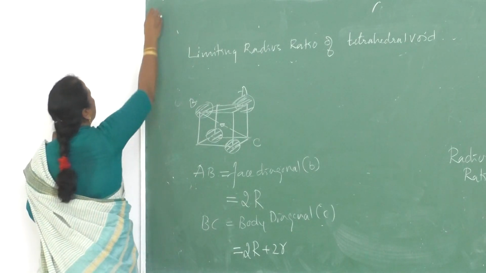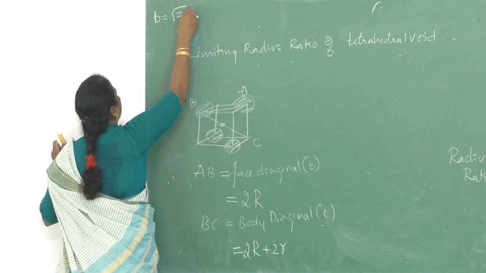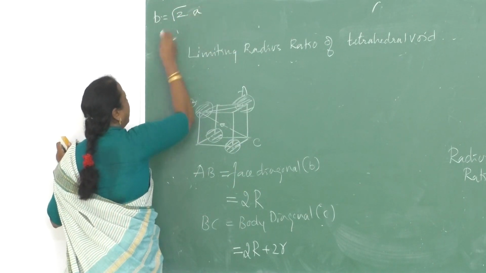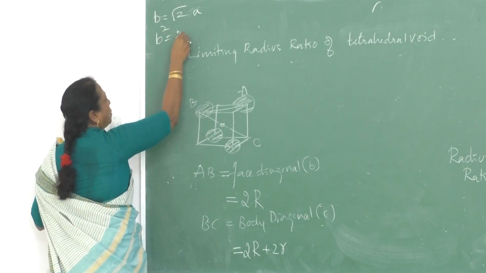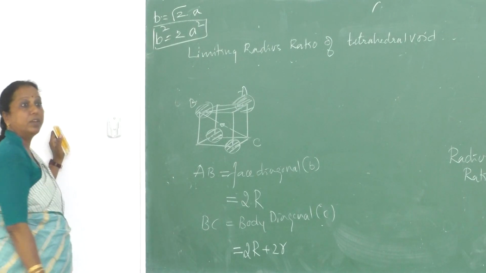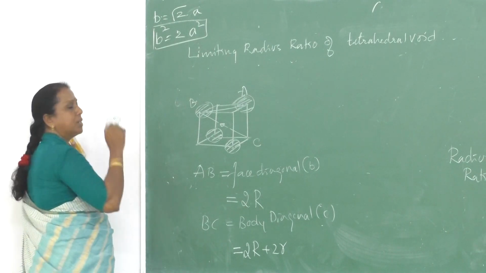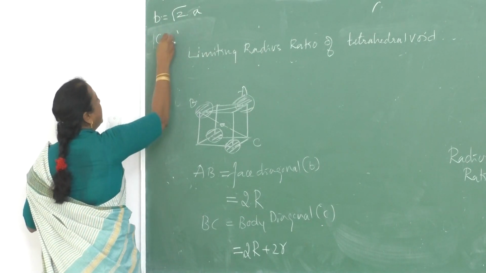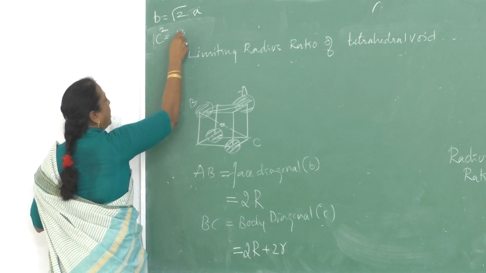So we know b is equal to √2 times a, because b square is equal to 2a square. Hope you remember the derivation of packing efficiency. b is equal to √2 times a, and c square is equal to 3a square.